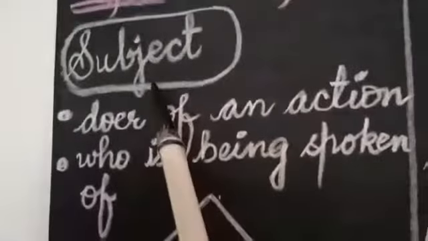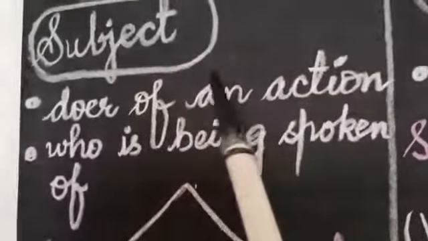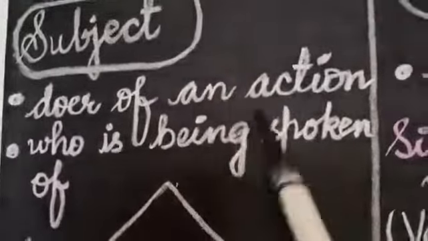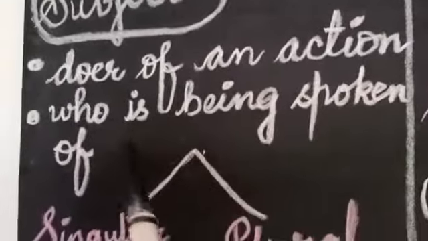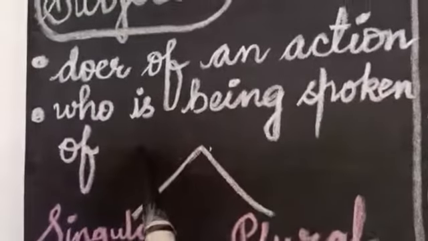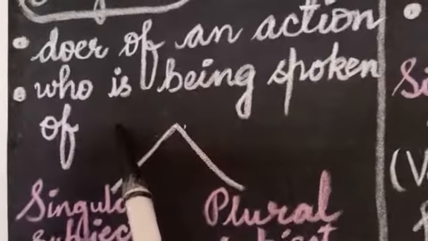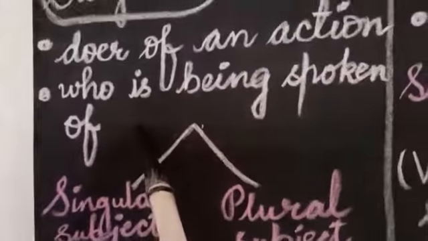So subject is the doer of an action, someone or somebody who performs an action, who does an activity, okay, or who is being spoken of, or about whom we talk. Like if I say Ifra is a good girl, about whom am I talking?